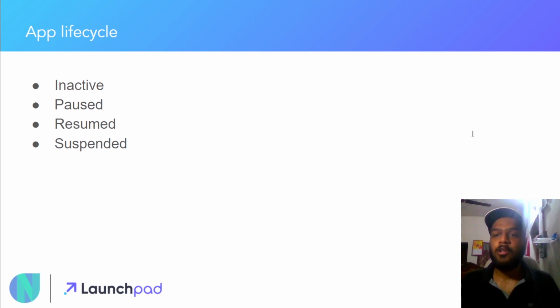This event only works on the iOS part of our app, as there is no equivalent event to map in the Android part. Next we have the pause state, which occurs in our app when the application is not currently visible to the user, or not responding to the user inputs and running in the background. This is equivalent to the on pause, which is present inside the Android. If any one of you is aware about the native Android development, that on pause is present inside that.